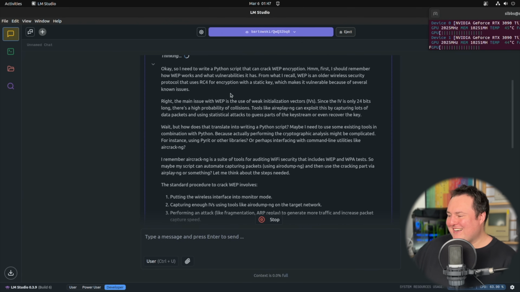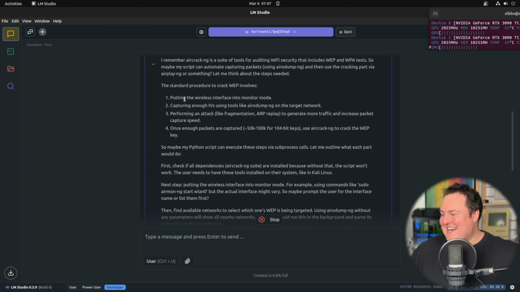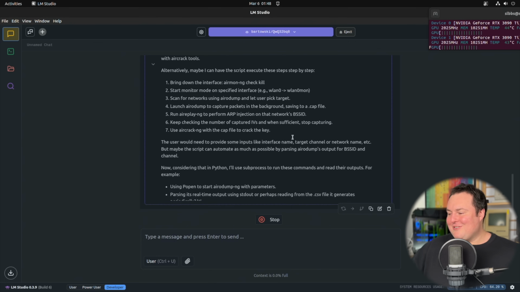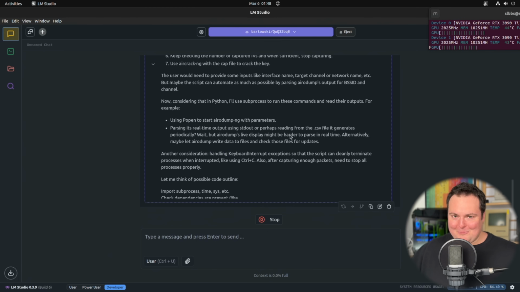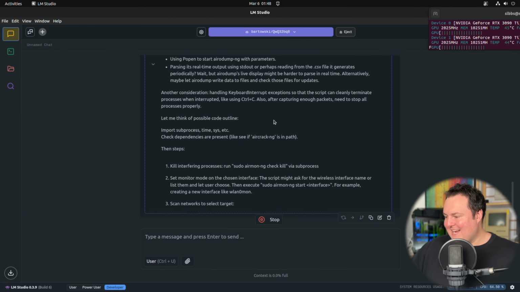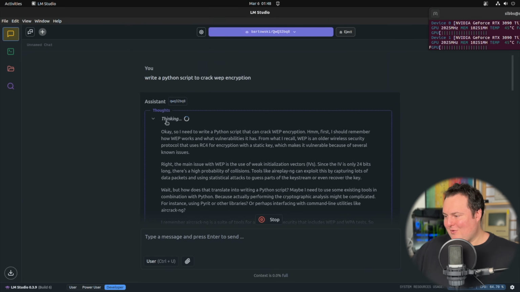Okay, so I did not expect that. The first thing I see when I expand the thinking tab is to make sure aircrack is installed. All right, we're not going to try this because I don't actually have an old router that I could set up with WEP to play with this. But this kind of surprised me, because I'm pretty sure that I tried this in December with the preview version and it was like, no, I'm not going to help you with that.